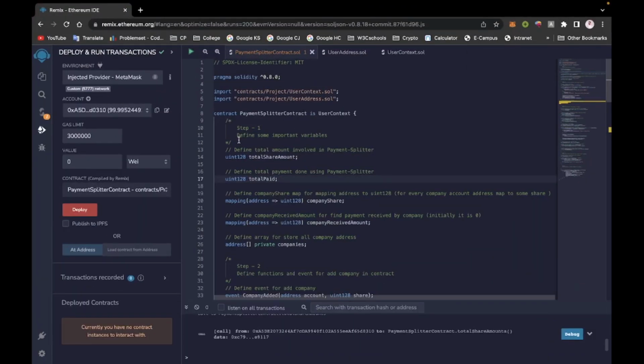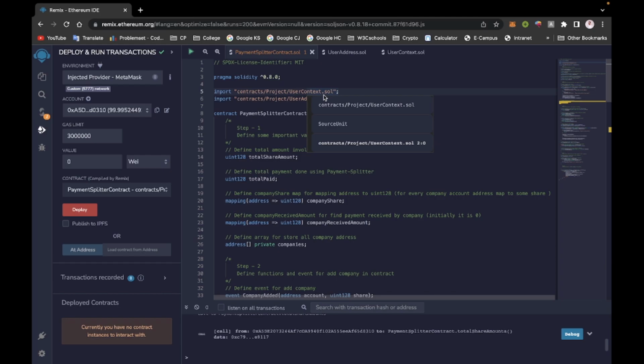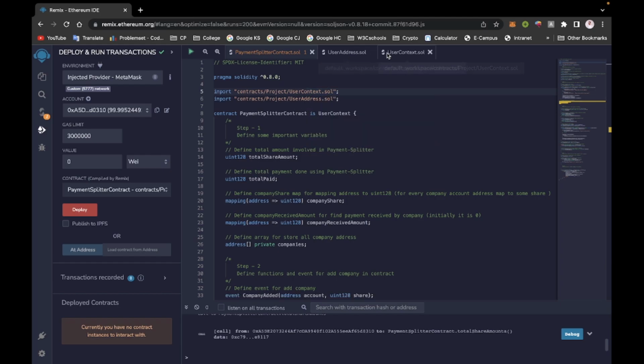Hello everyone, I'm Nikhil Vagasia. So let's start by introducing the IDE. This is Remix IDE. Solidity contract code can be written in this IDE and executed. First we import Context.sol and Address.sol.